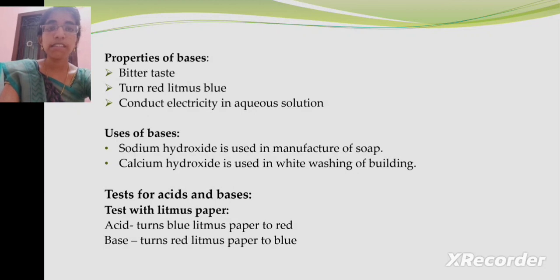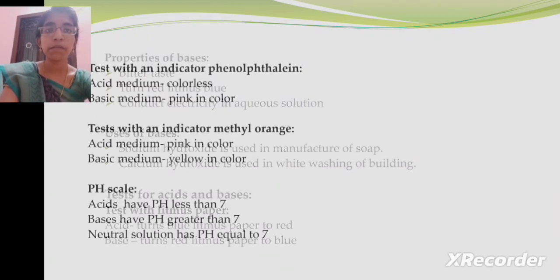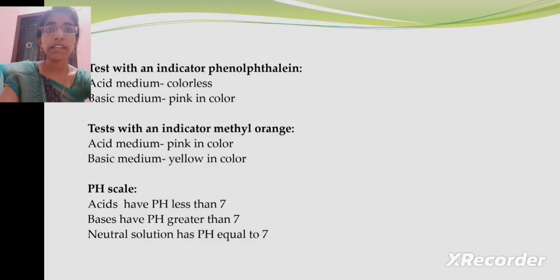Test for acids and bases. There are various tests to see whether it is an acid or base. First is the test with litmus paper. Acid turns blue litmus paper to red, whereas base turns red litmus paper to blue. And then the test with the indicator phenolphthalein. Phenolphthalein is colorless in acidic medium and it is pink in color in basic medium.